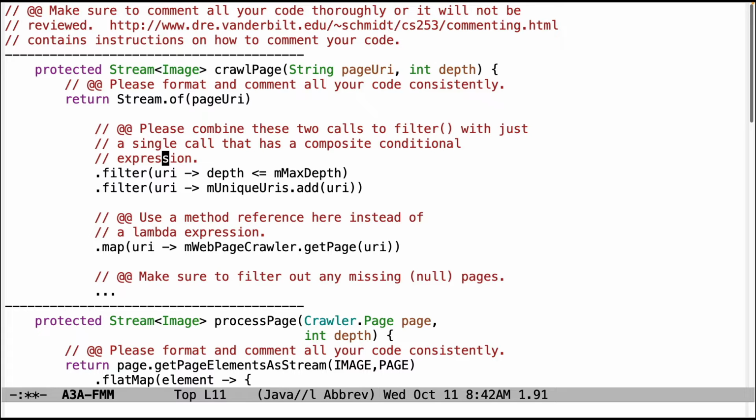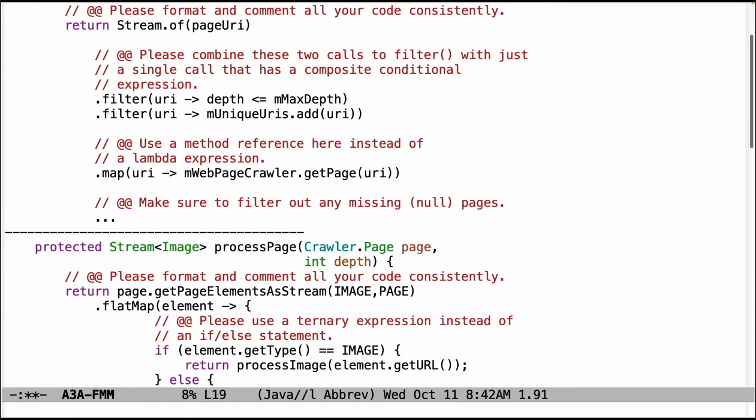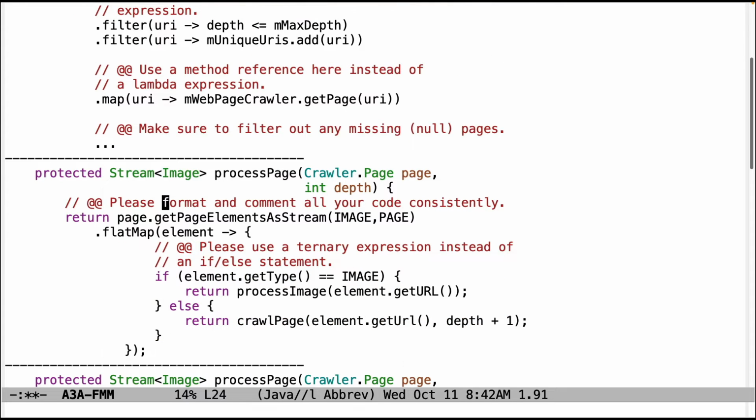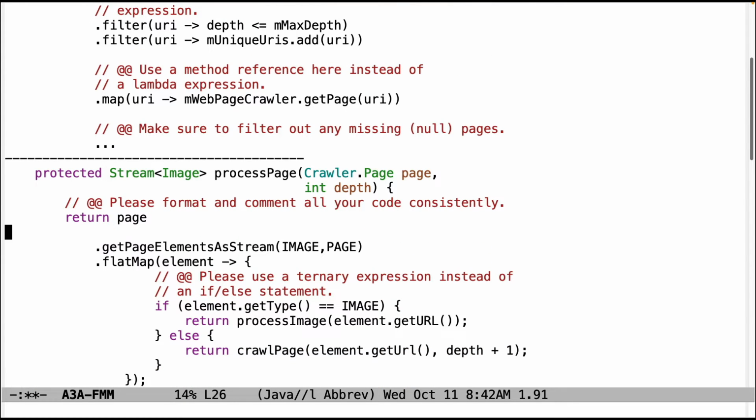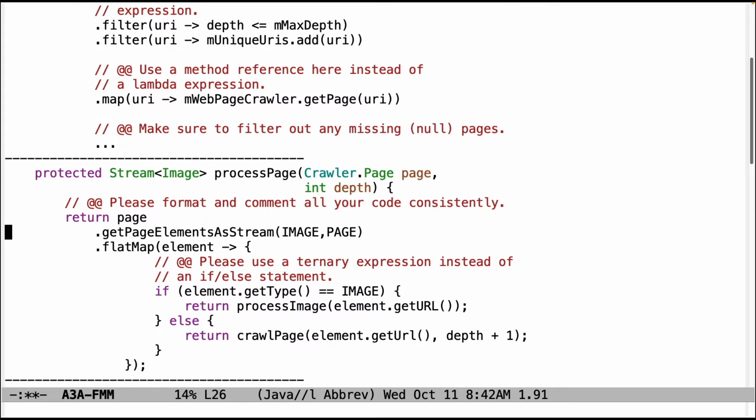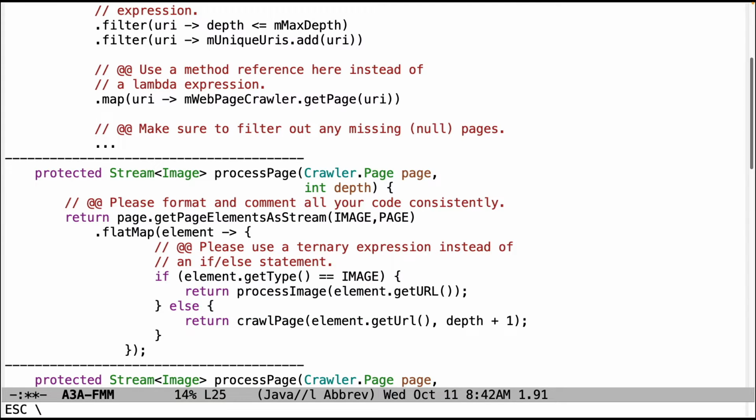Something almost everybody's doing now, which is great. Thank you very much for noticing this and fixing it before your initial submission. Make sure that you use a method reference here instead of a lambda expression. This is something that should be caught or identified by the IDE, by IntelliJ or Android Studio, and it'll actually fix it for you. And also make sure that you filter out any missing pages that are null by using filter with non-null. Moving down to process page, again, make sure that you format and comment your code consistently like this as opposed to like that.